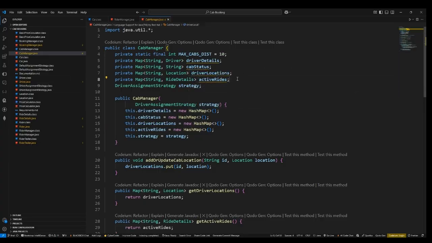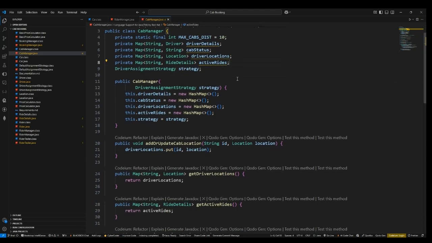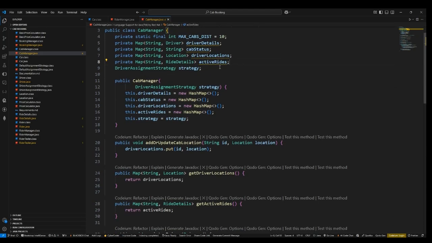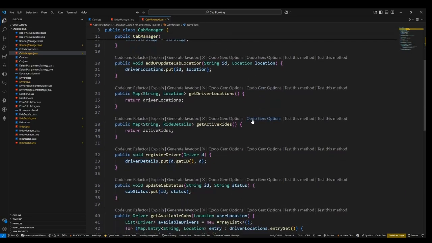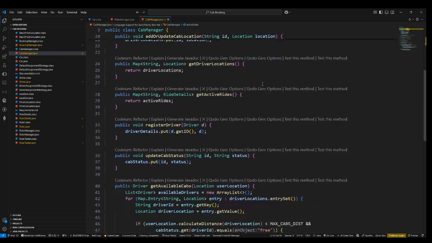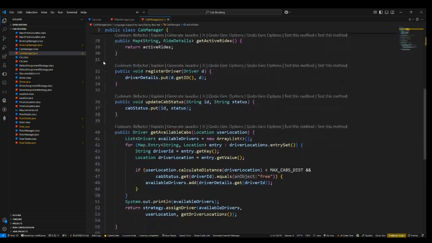All the active rides that are going on right now will be stored in active rides. This is useful to set the status of a driver as in a ride, so that he will not be booked for another rider, and also to know that the rider's status is currently in booking. This is the constructor for that. There are certain methods, mostly setters and getters, and to update it, this is the register driver.